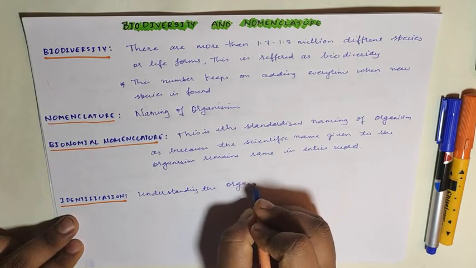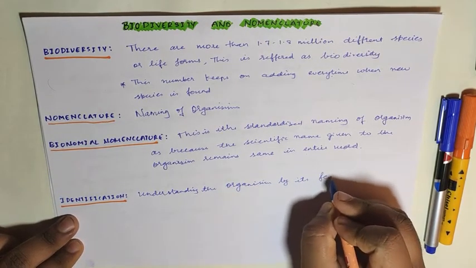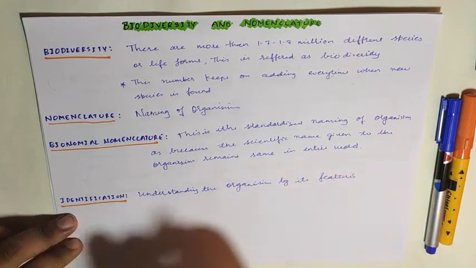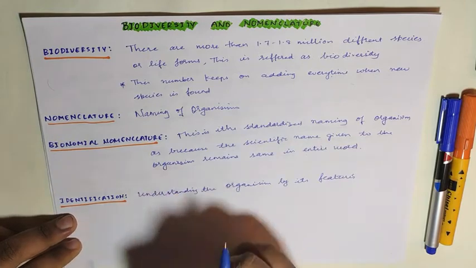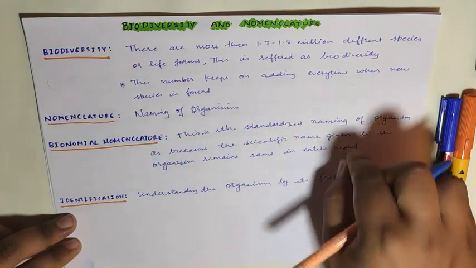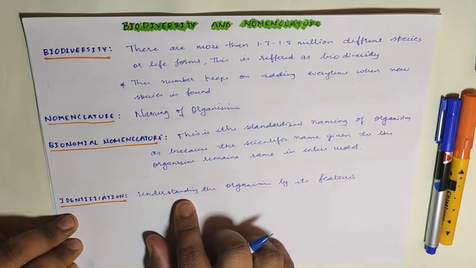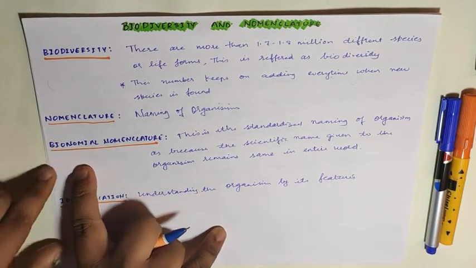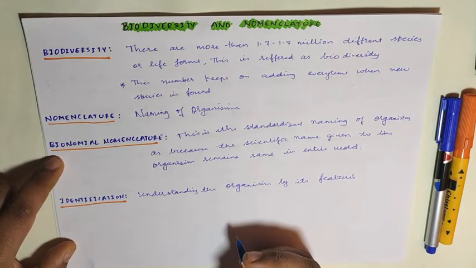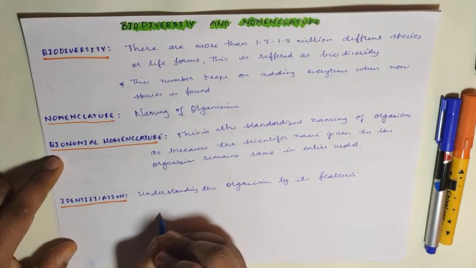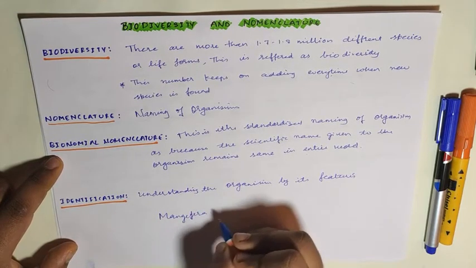organism by its features. When you understand an organism by its features, looking at the features, we come to a conclusion that so and so organism belongs to so and so group or so and so kingdom. That is called identification. Now I was speaking about binomial nomenclature. Now let us take an example, that is the example of Mangifera indica.